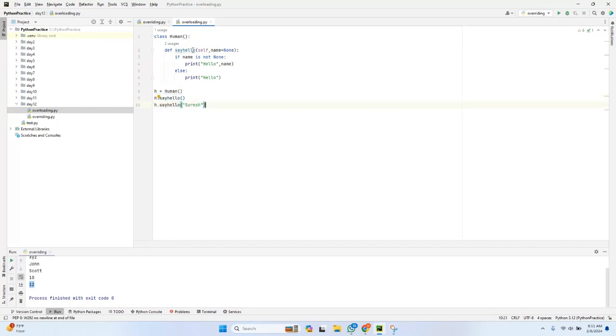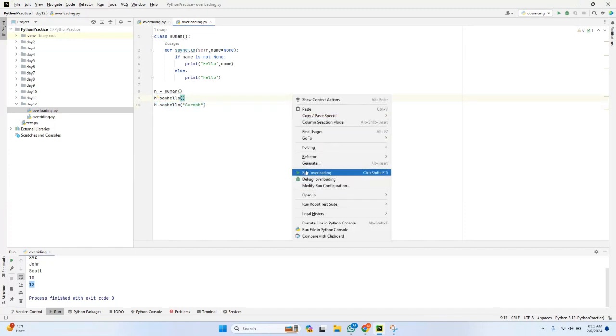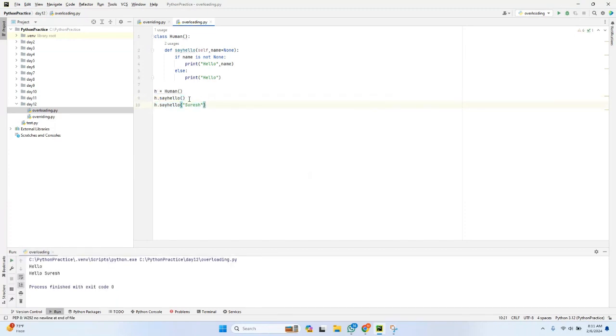This is nothing but overloading. The same method you are calling in two ways, without passing arguments and passing the arguments. This is nothing but overloading. Very important. Let me run this. When you run without argument value, it has just printed hello, right? And similarly, with the argument, it has printed hello Suresh. So in this way, you can achieve overloading. Overloading is nothing but the same method having multiple forms. This is form 1, this is form 2.